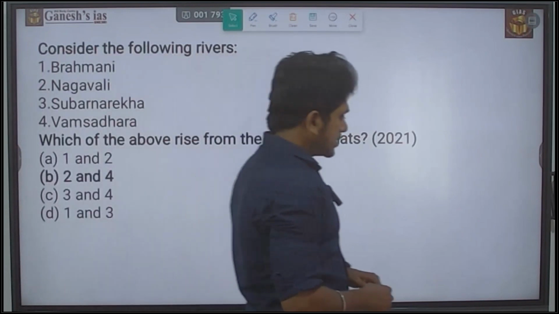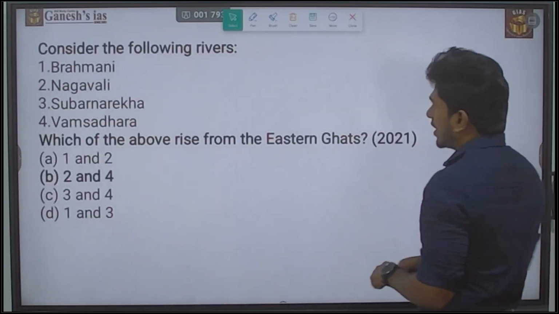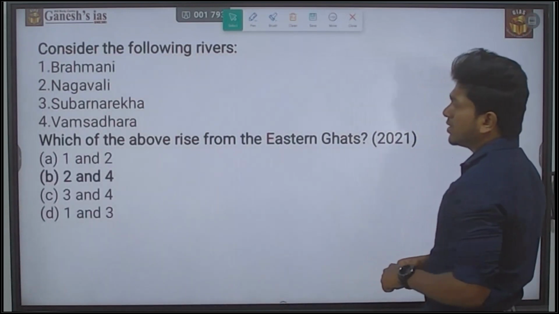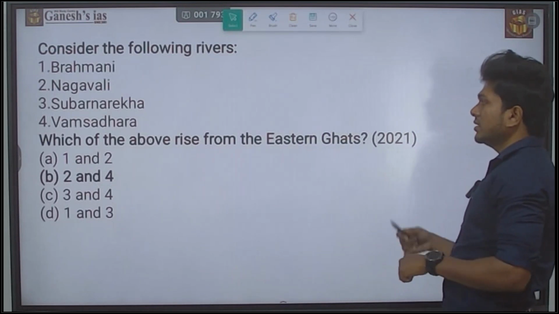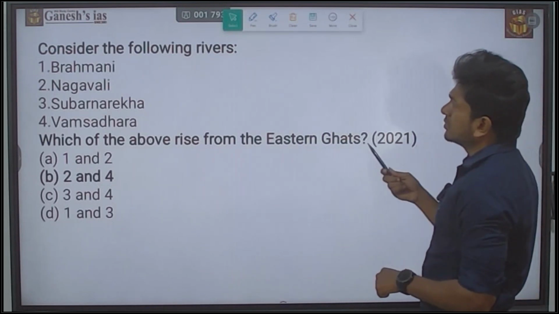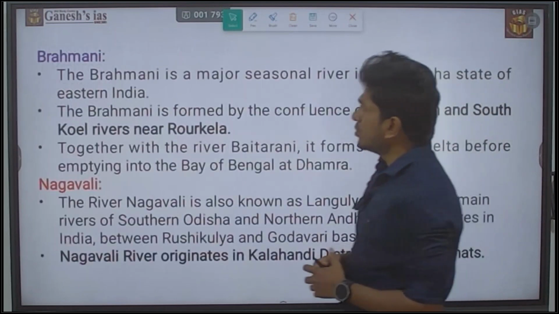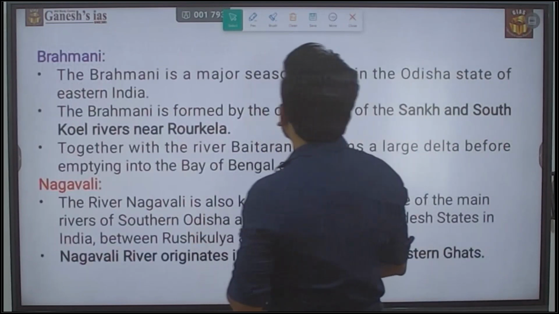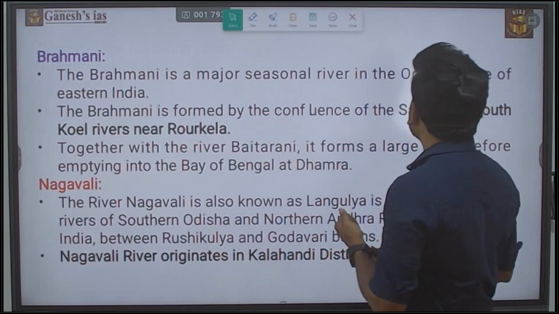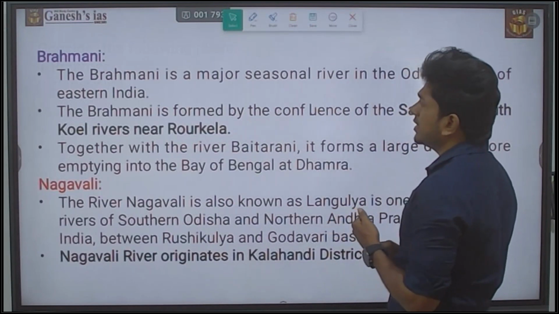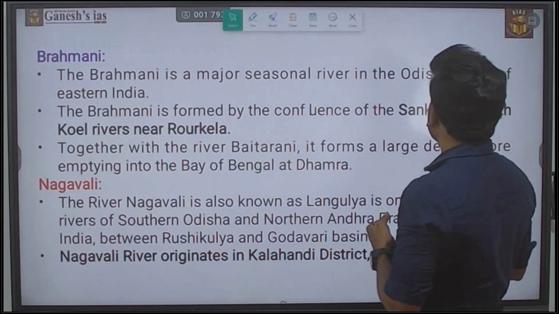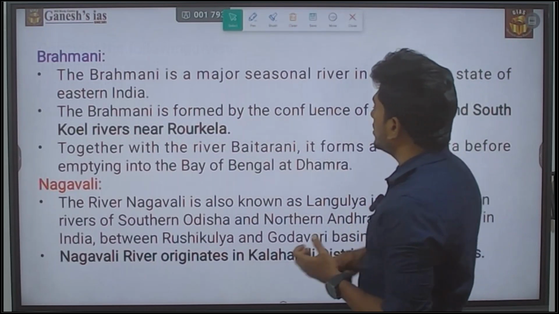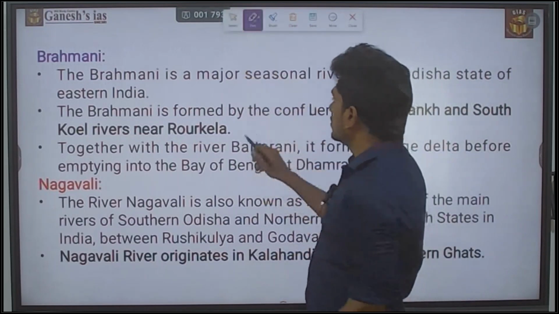So this question was asked in 2021. Again, it is a factual question, asking which of the rivers rise in the Eastern Ghats. First is Brahmani. Brahmani is a major seasonal river in Odisha, a state of Eastern India. It is formed by the confluence of the Sankh and the South Koel rivers near Rourkela.